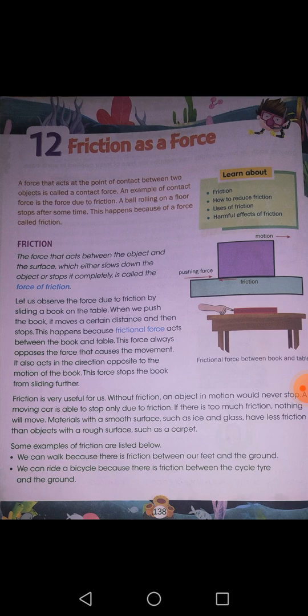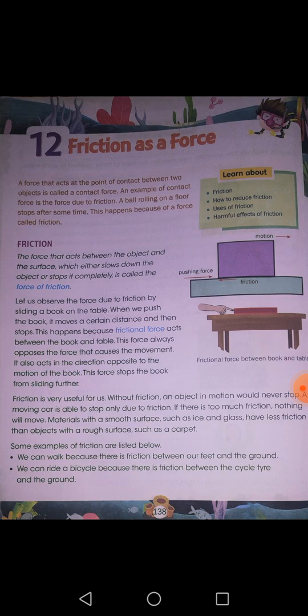So, whenever you find any object around you moving, either straight, forward, backward, or in any direction, there is always a force which is acting opposite to the movement. This force is called friction. Why is it acting opposite to the movement of the object? To either slow down the speed of the object or to stop the object.